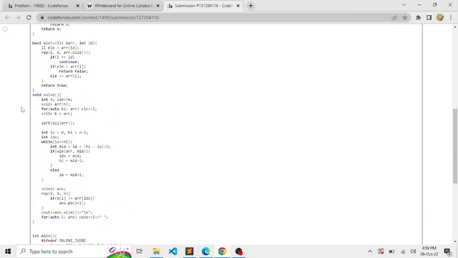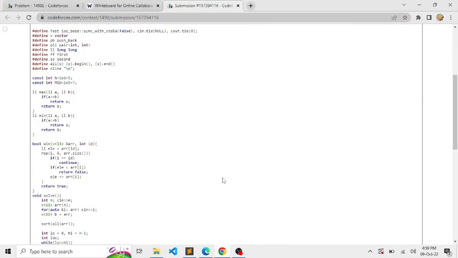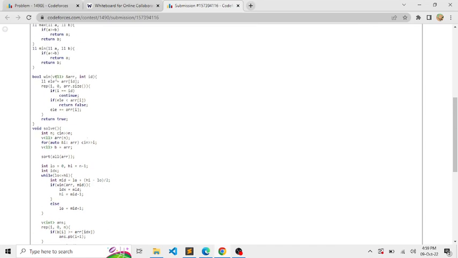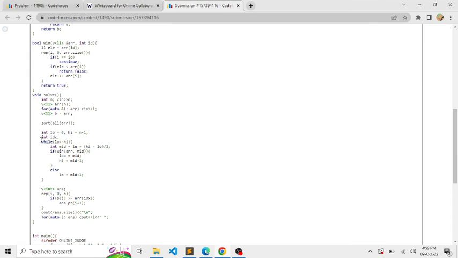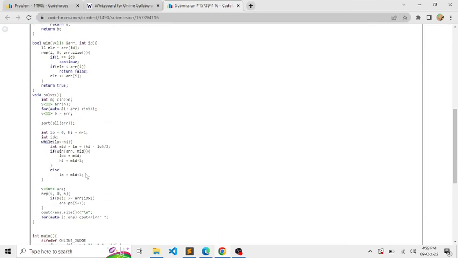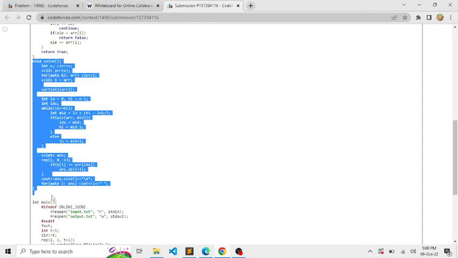So this was the overall code. I've already submitted the code and it is accepted, so this means our code works fine. Coming to the time complexity, it follows log n for the binary search, and again n for the win function. So the overall complexity for the while loop would be n log n, and similarly we are using a sort function whose worst case time complexity is again n log n. So the time complexity for this solution is n log n.